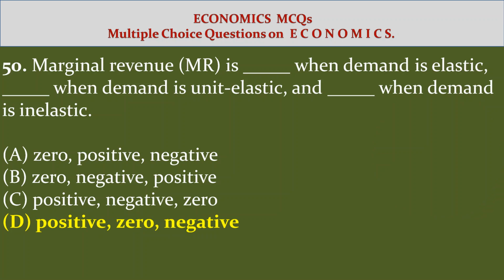Answer option D positive 0 negative. Marginal revenue is positive when demand is elastic, 0 when demand is unit elastic, and negative when demand is inelastic.